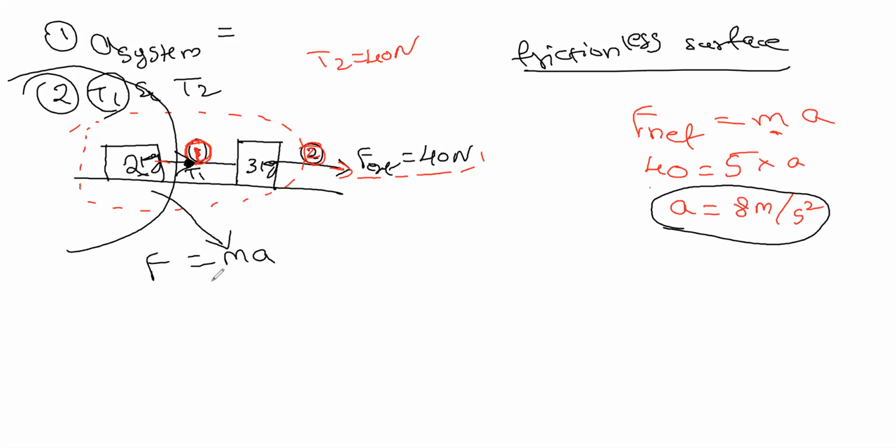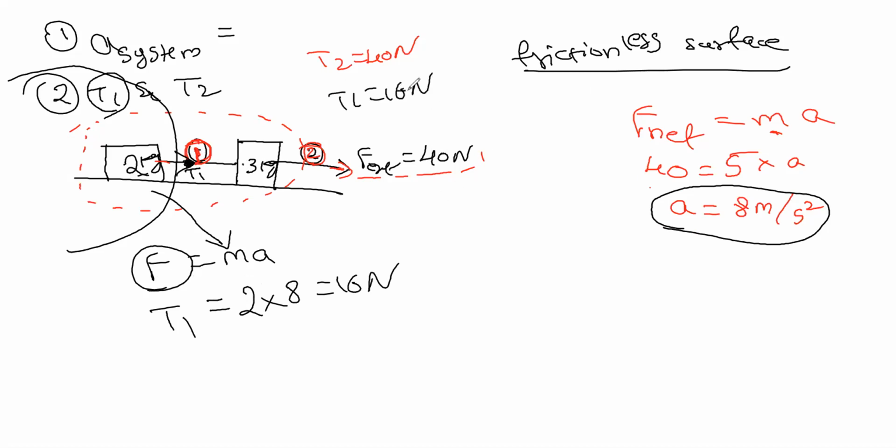For each string, we have to take all the bodies which it is pulling. If there are 2 bodies over here, we will take the extra body, but first do this. So here we have F equals ma. Here F is nothing but the tension T1. So it's 2 into 8, 16. That means the tension in string 1 is 16 Newton.